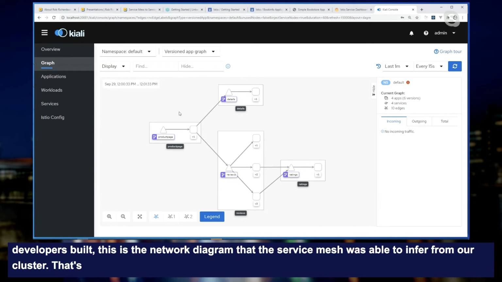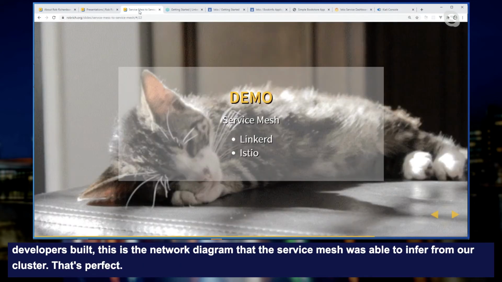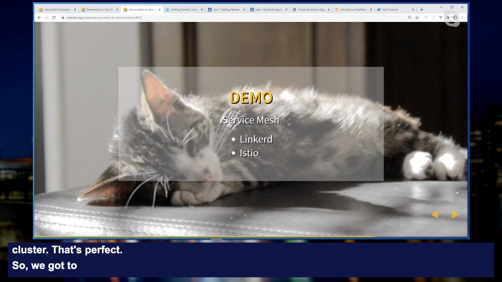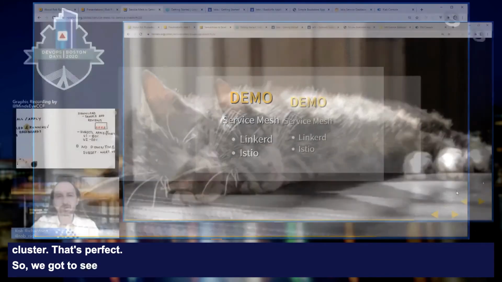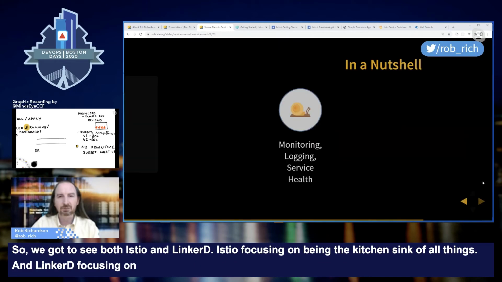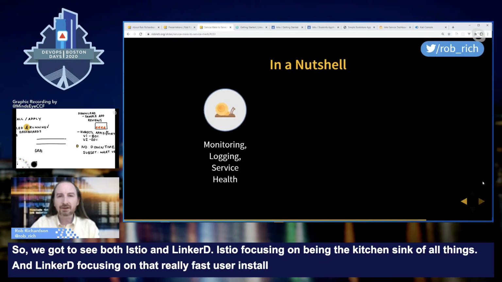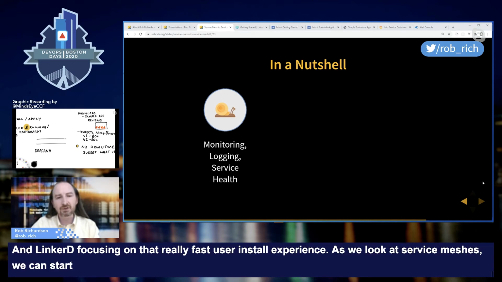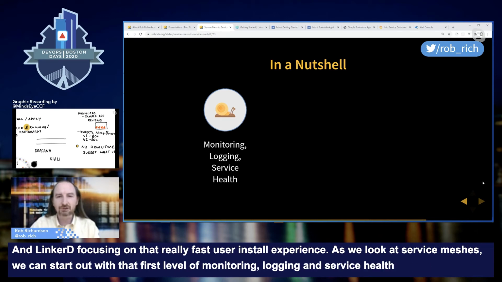So we got to see both Istio and Linkerd. Istio focusing on being the kitchen sink of all things, and Linkerd focusing on that really fast user install experience. As we look at service meshes, we can start out with that first level of monitoring, logging, and service health. That's kind of the crawl stage here.